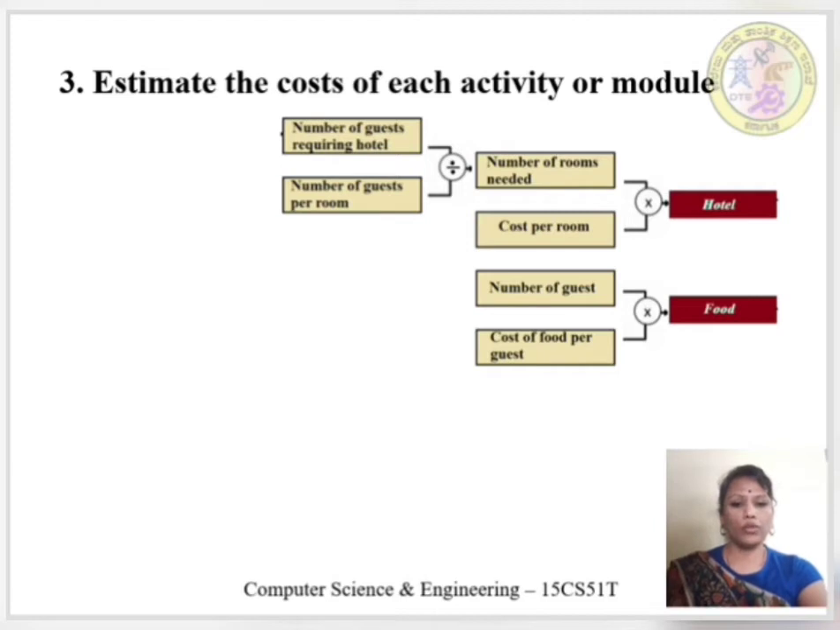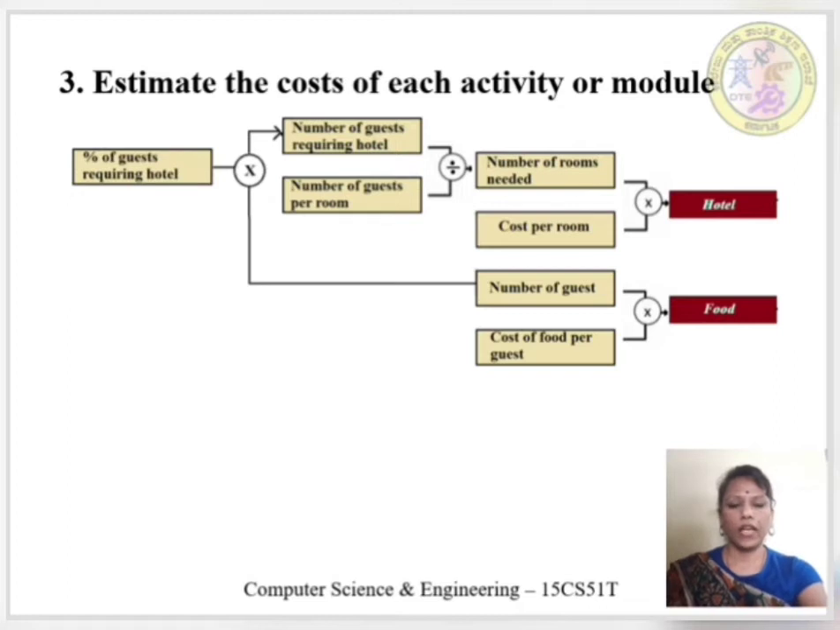Also, to know the number of guests requiring hotel, consider the problem statement. It says 40% of guests need hotel. So we have number of guests as 200. 40% of that is 80. So number of guests requiring hotel is 80.